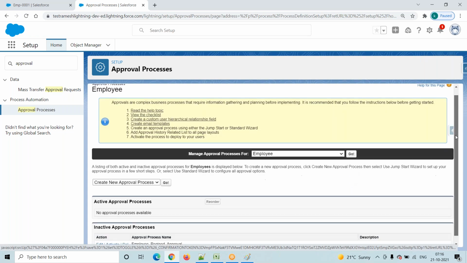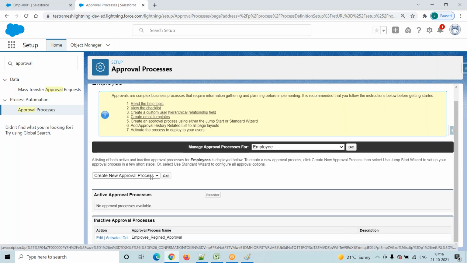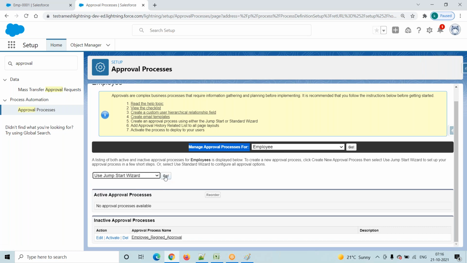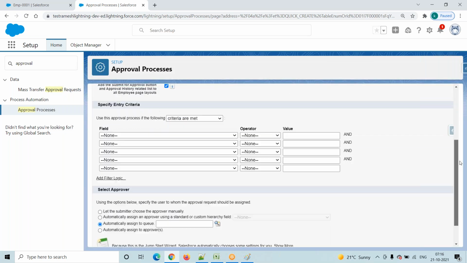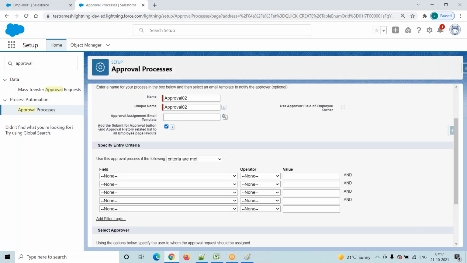Now I'm trying to create one more approval process. So how to create an approval process? First go and select the employee object. Now go to here, Jumpstart Wizard is there. Click on this go button. We selected Jumpstart Wizard, and the next one is what is your approval process name? 02 I'm just adding. Now here you have to observe, by using this checkbox only, add submit